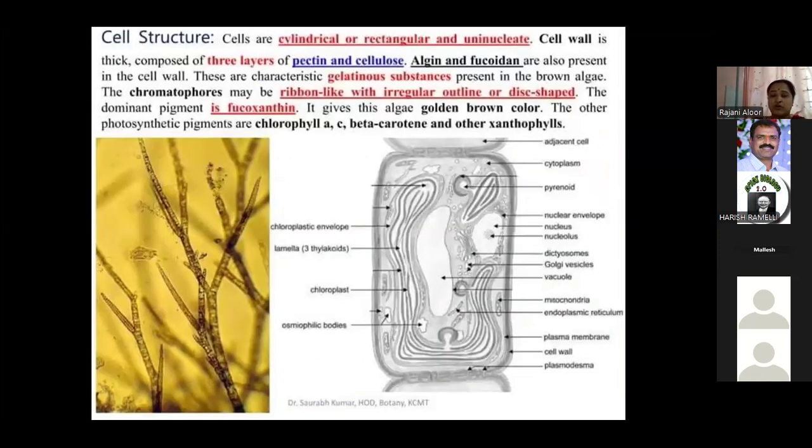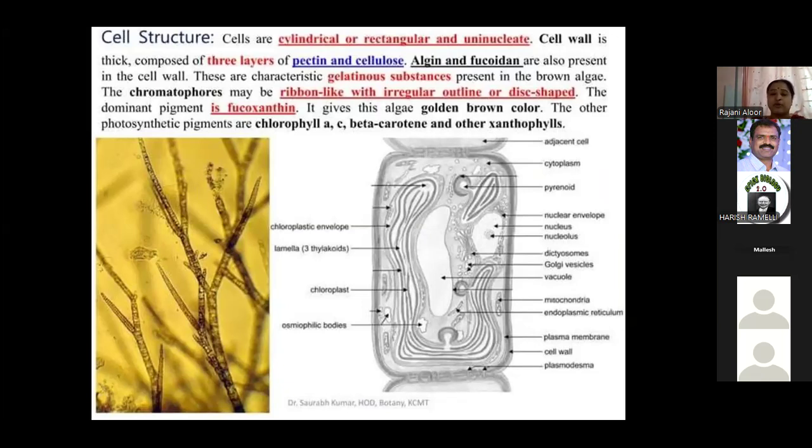The cell wall is made up of 3 layers. Pectin and cellulose are very common. Alginic acid and fucosidin are present. That's why the cell wall is gelatinous, and it is also economically important. Another important point: the chromatophores are ribbon-like, irregular in outline, or disc-shaped.